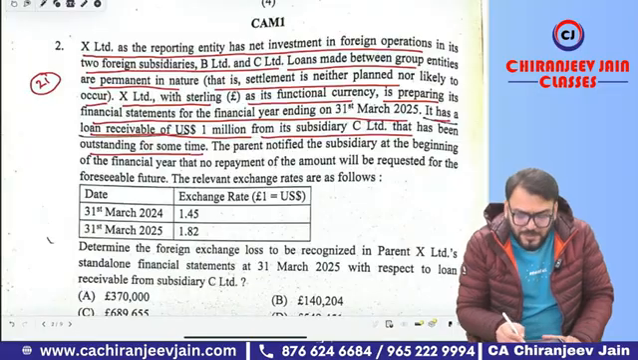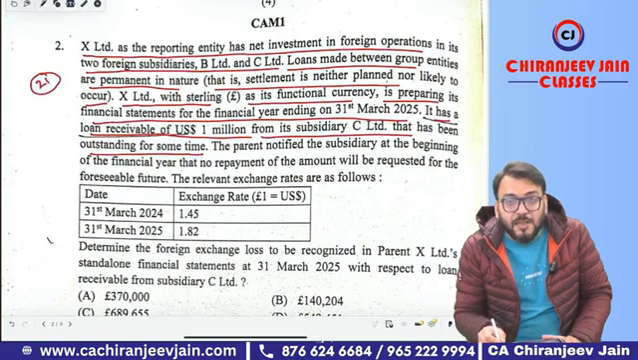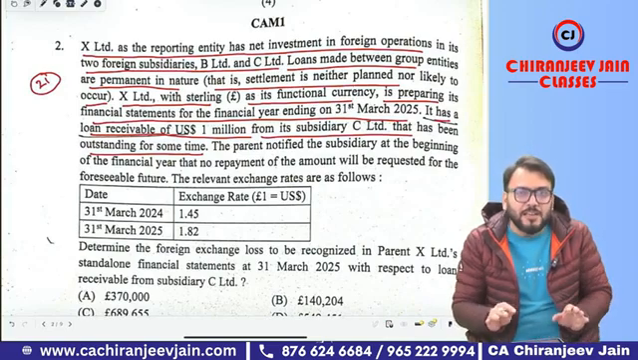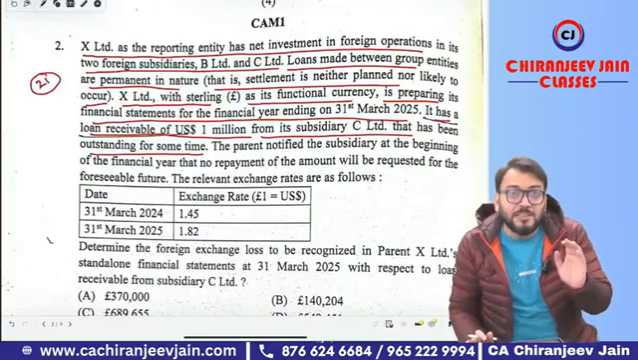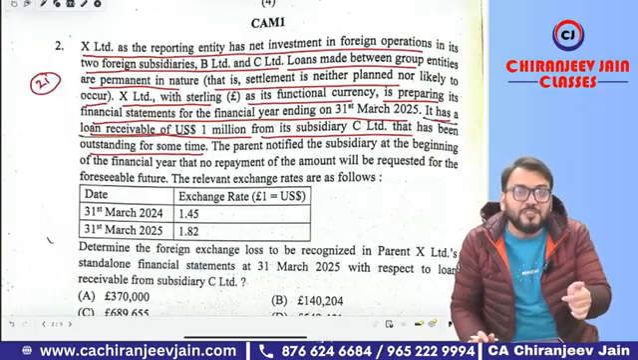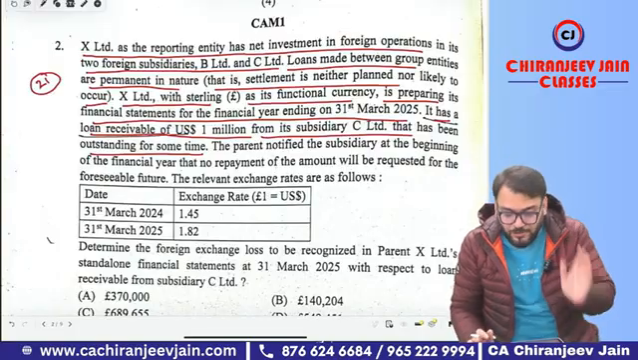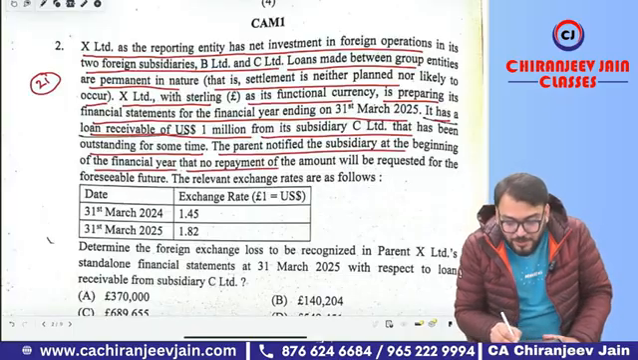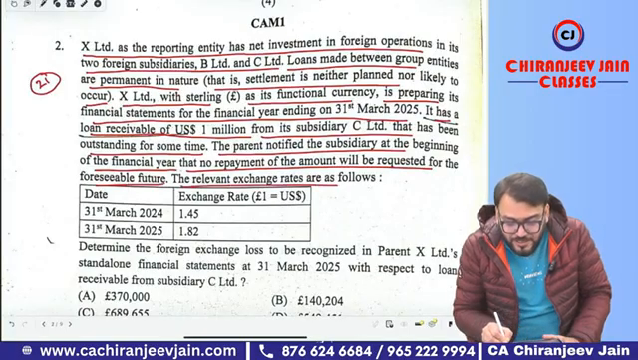It has a loan receivable of $1 million from its subsidiary C Limited that has been outstanding for some time. Can I say, even though the settlement is neither planned nor likely to occur in the foreseeable future, it will be a foreign currency monetary item in the standalone financial statements of X Limited, and therefore as per IND AS 21, it needs to be translated by using the closing exchange rate on the reporting date, and any difference will be exchange gain or loss as the case may be, which will be transferred to profit and loss account. The parent notified the subsidiary at the beginning of the financial year that no repayment of the amount will be requested for the foreseeable future. The relevant exchange rates are as follows.